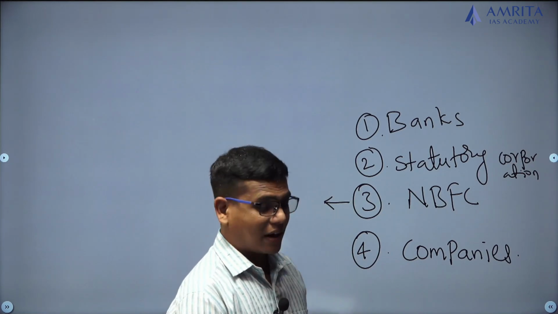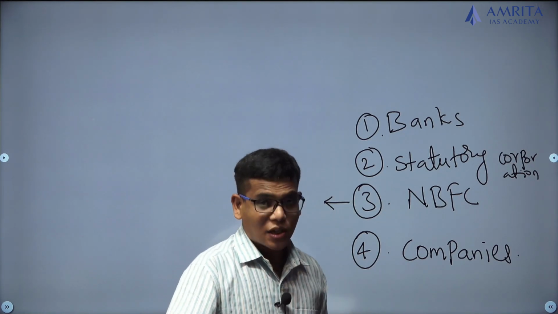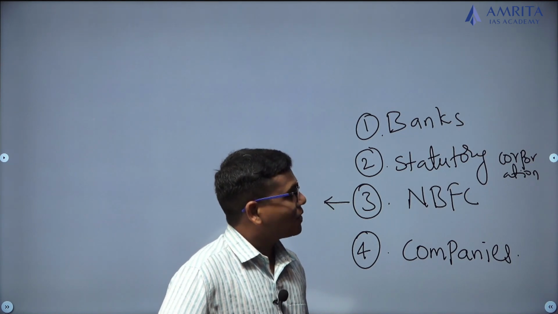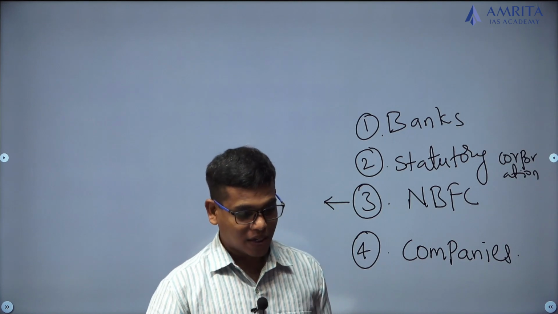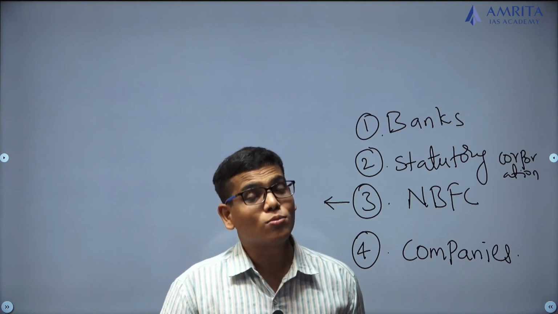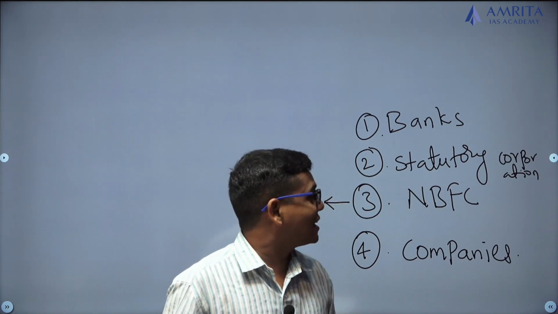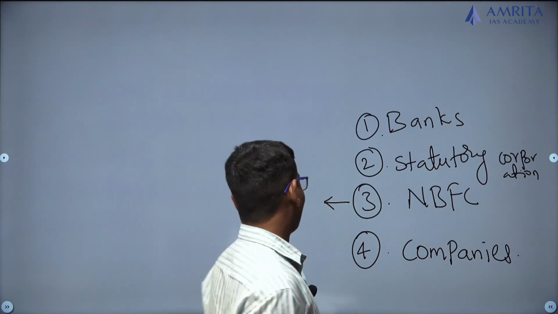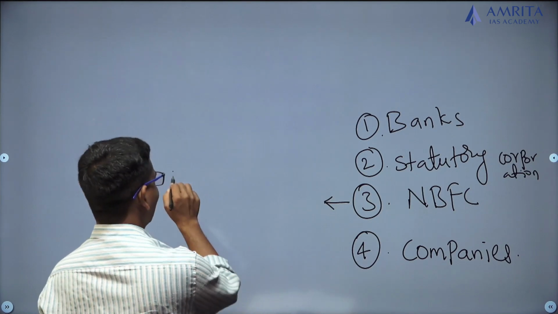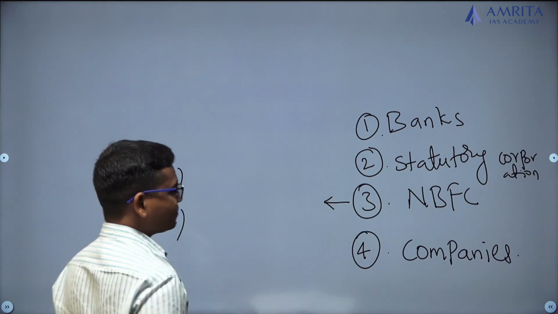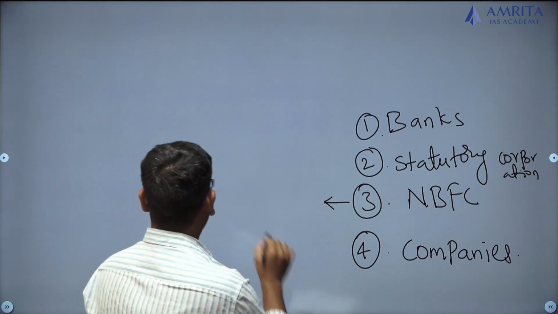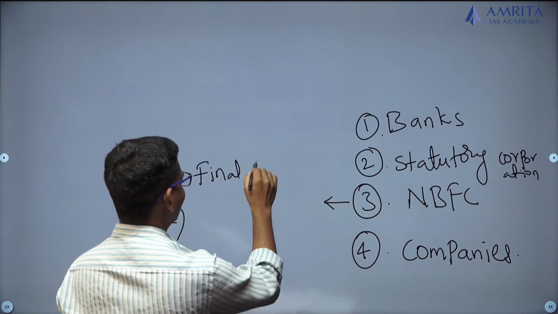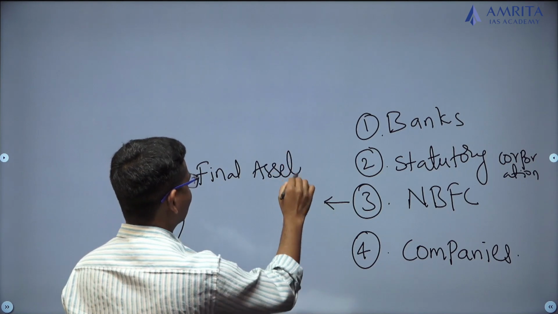In this NBFC category, those who are registered with the RBI can only perform this factoring activity. But the point is, to whom will the RBI grant the certification to perform the factoring activity? They have to meet some criteria. The criteria is this: they have some other physical assets, but I am only considering financial assets.